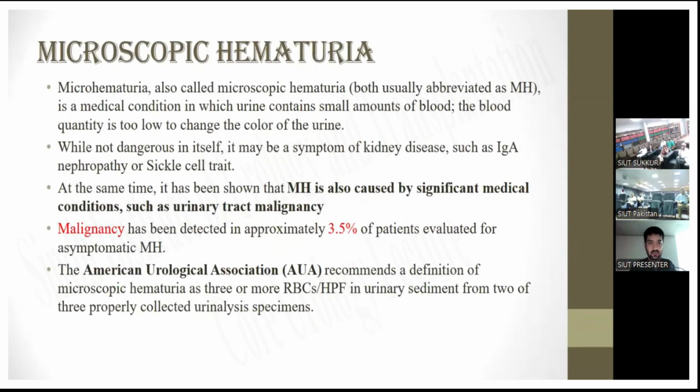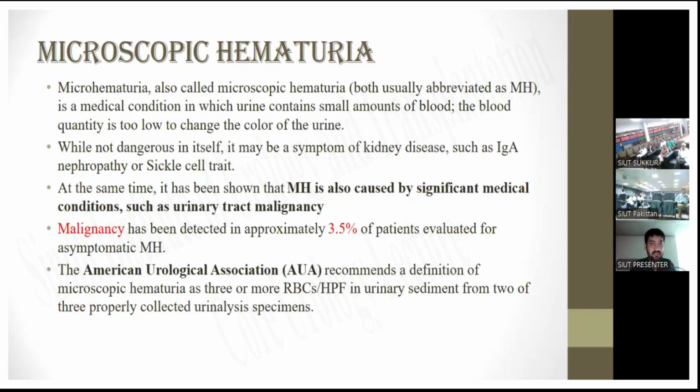So coming towards microscopic hematuria. Microhematuria, also called microscopic hematuria, is a medical condition in which urine contains small amount of blood. The blood quantity is too low to change the color of urine. At the same time, microscopic hematuria can be caused by significant medical conditions such as urinary tract malignancy.